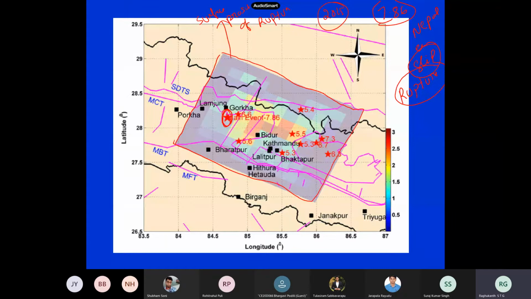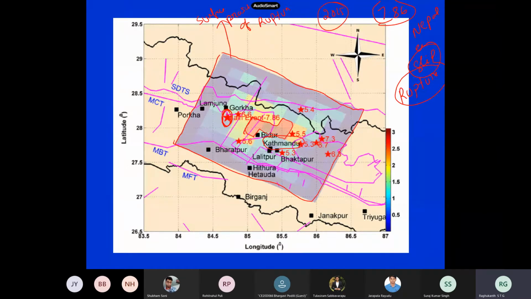Its epicenter is here, and these are all the aftershocks, which you can ignore here. Now if I see this rupture model, the maximum slip, how much it has displaced, occurs somewhere here. This red color region is where the maximum slip has happened, like 3 meters the crack has propagated, whereas here it is very small. Now if I see Kathmandu,